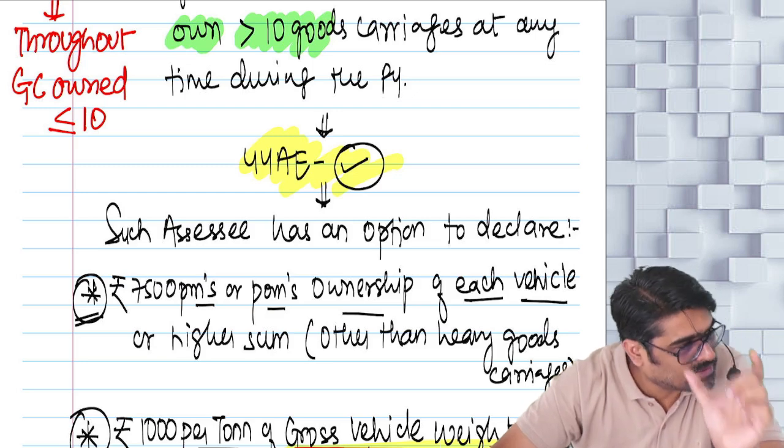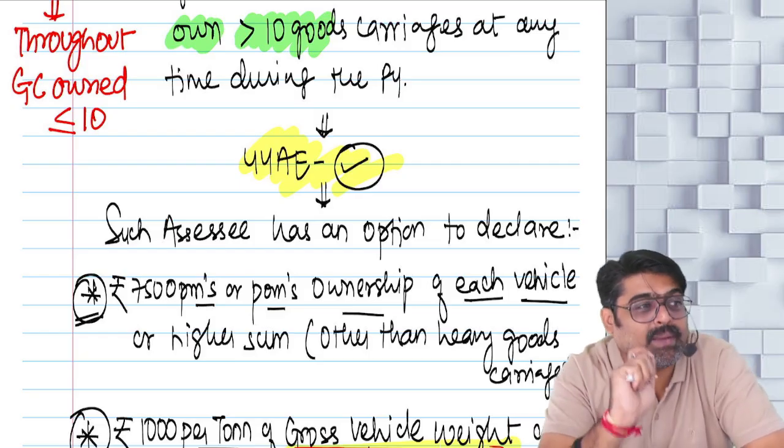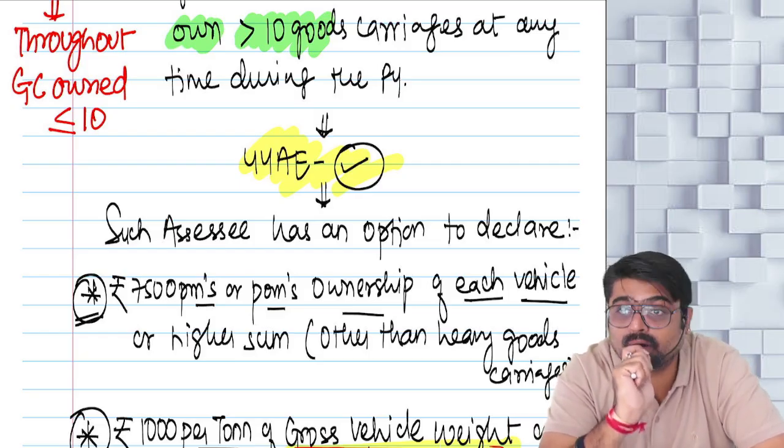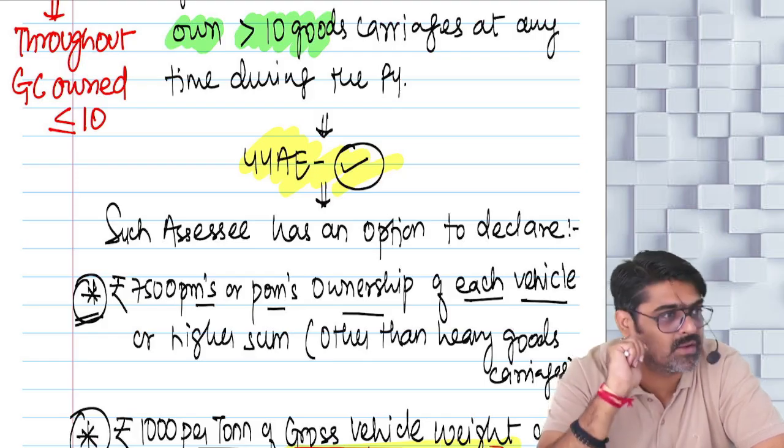Understanding? But what is the minimum amount which you are supposed to show? You are supposed to show minimum 7,500 per month for each vehicle owned by you.